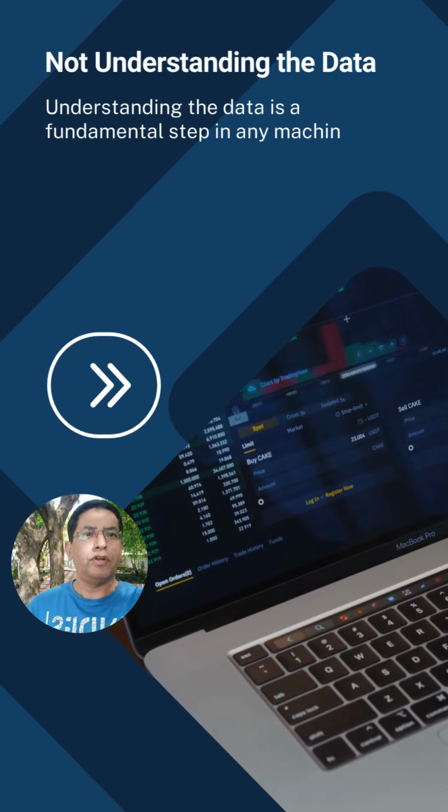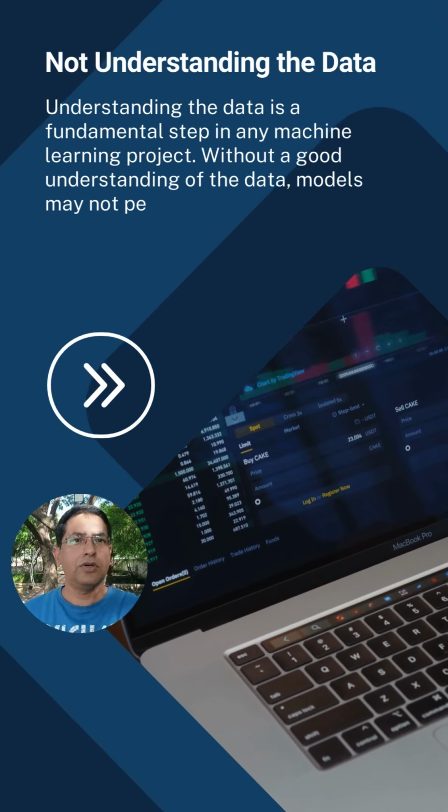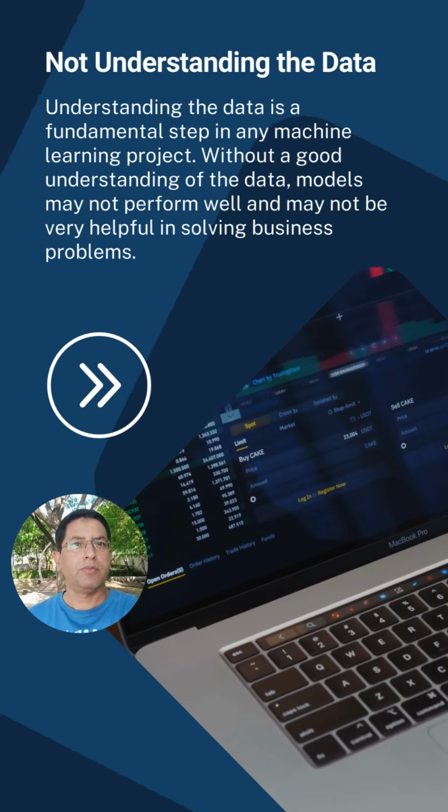Not understanding the data. Understanding the data is a fundamental step in any machine learning project. Without a good understanding of data, models may not perform well and may not be very helpful in solving business problems.